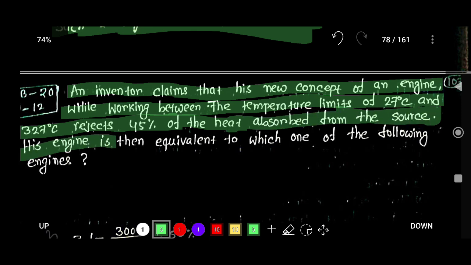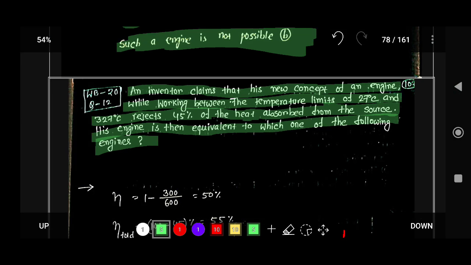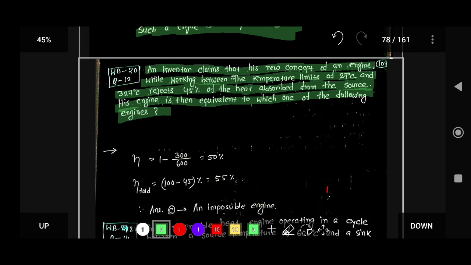His engine is then equivalent to which one of the following engines? There are 4 options. So basically you have to compare the actual efficiency and the maximum efficiency.